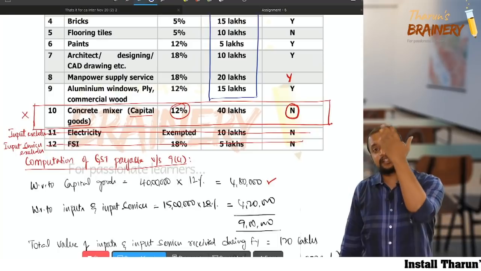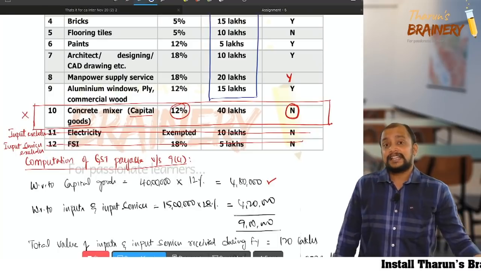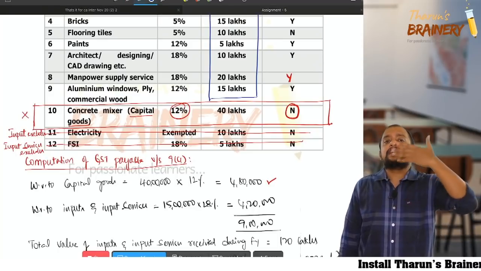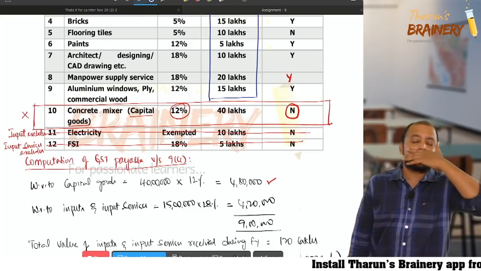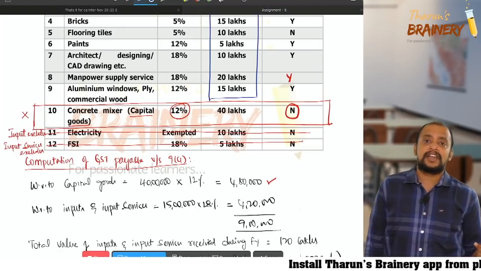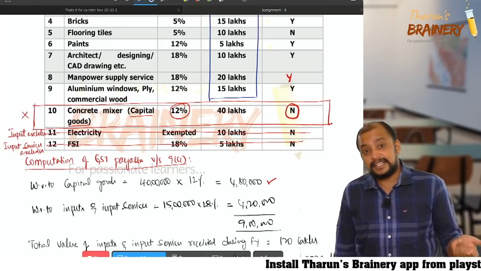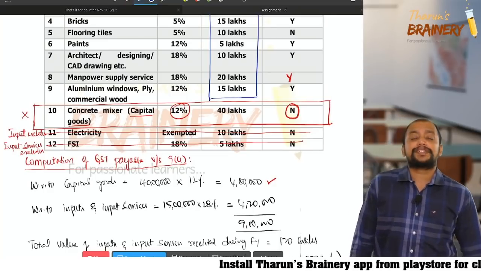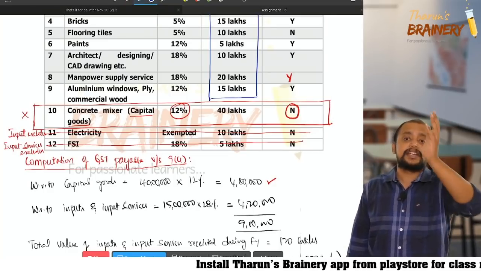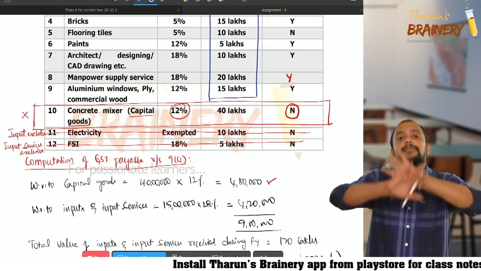We are paying GST under RCM, no doubt. Second step, out of the remaining inputs and input services, take out the exclusions. For inputs, electricity, diesel, petrol and natural gas are excluded. For input services, take out FSI, TDR and long-term lease. Now the remaining you take.